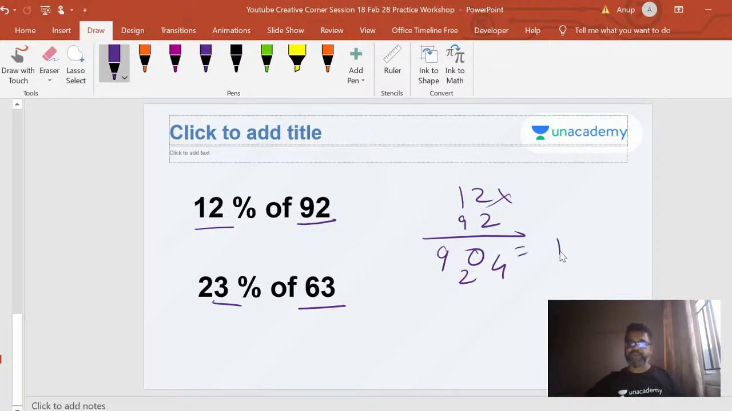So what do you get? 1104, right? Divide that by 100, that's your answer. So your answer is 11.04. This is your answer, 11.04. You will divide by 100.